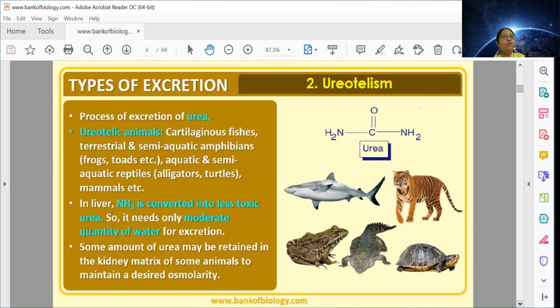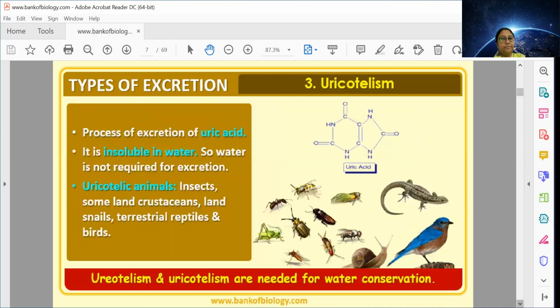Obviously you need to have a separate cycle, a separate site where you are going to convert all nitrogenous waste to urea, which is only possible to accommodate by higher organisms. That's why lower organisms never go for ureotelism.